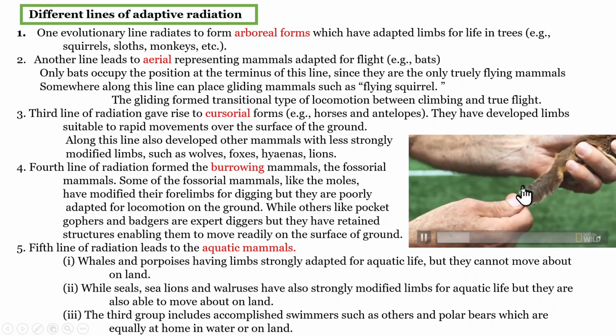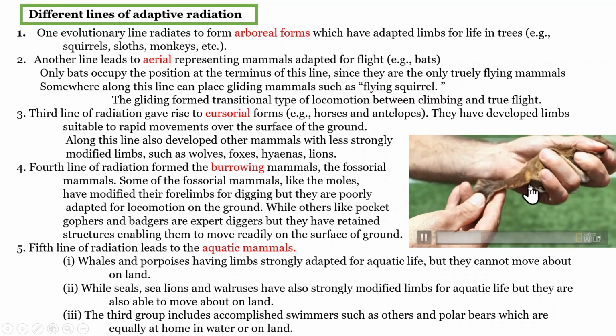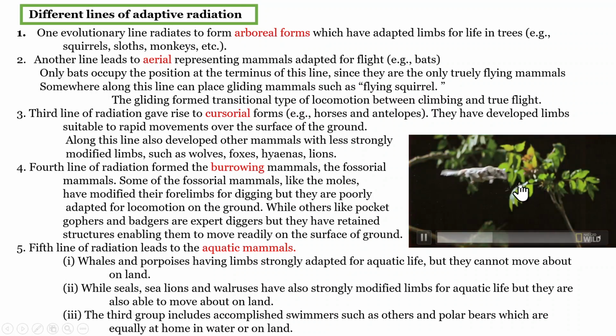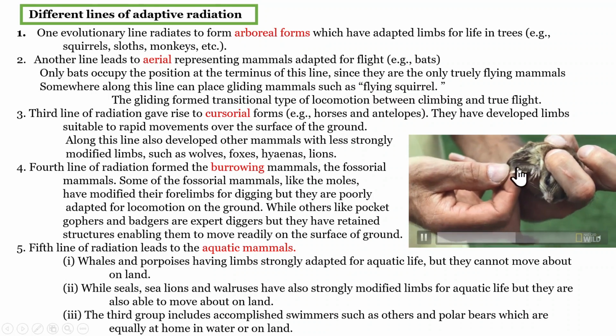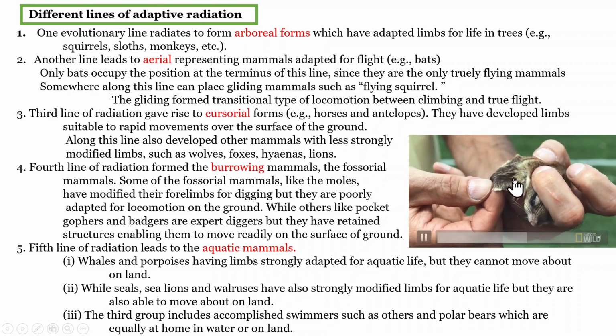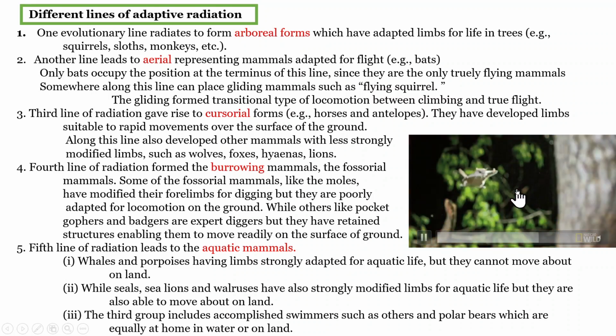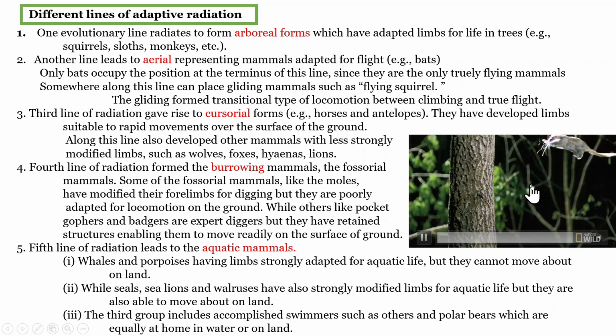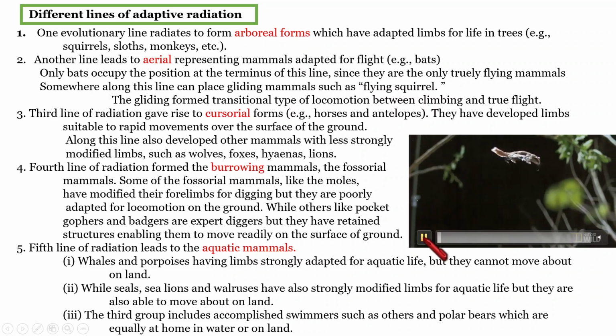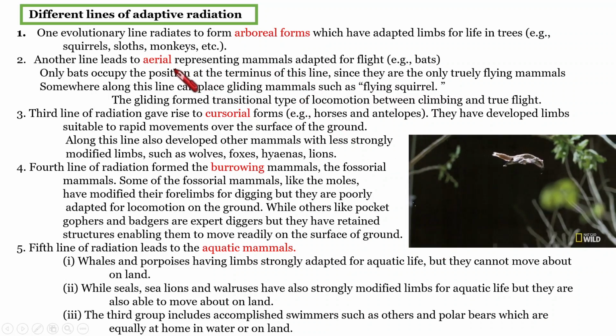Its tail is actually helping to steer the direction of its movement. And as it glides to some trees, its forelimb is helping it land on other trees without hurting its body. That we can clearly see. So that is the aerial type of radiation modification that happened to the limb.